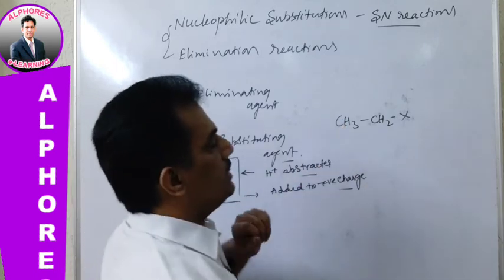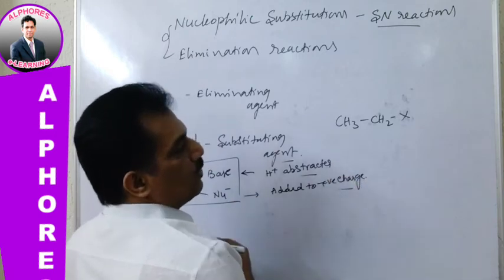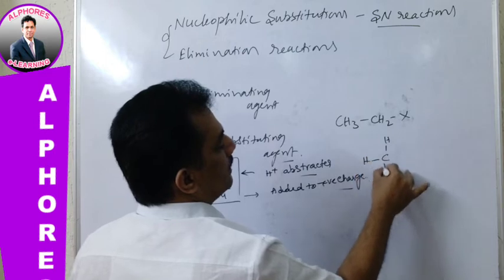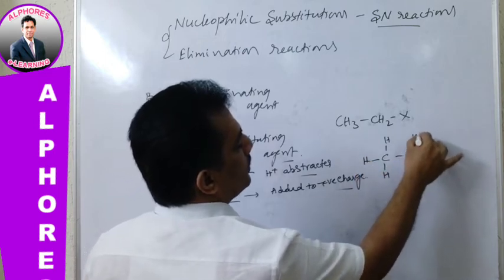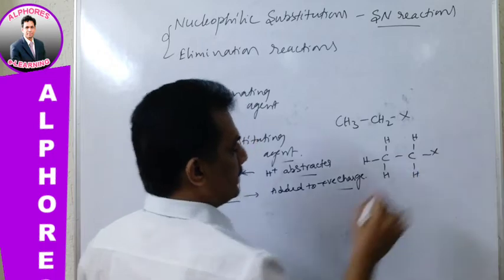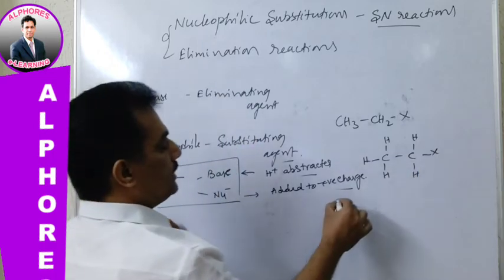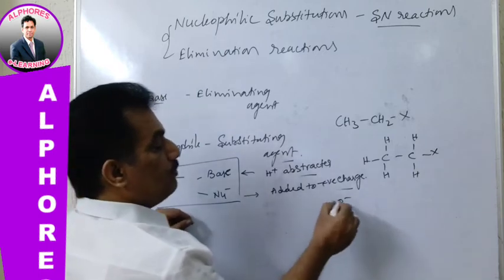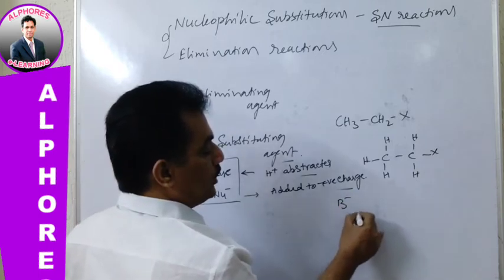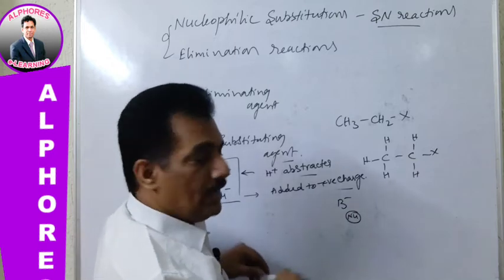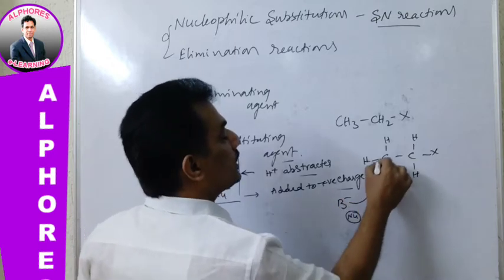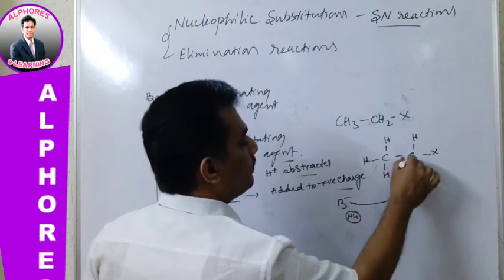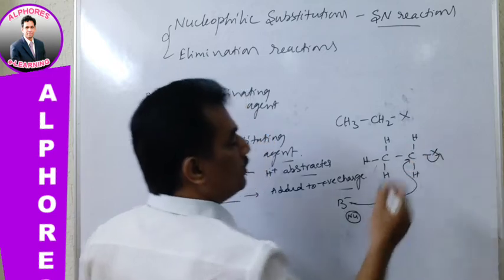Here in this case, two different phenomena you can observe. Let me write like this: H, H, and X. Now B minus is coming towards this substrate. If it is behaving as a nucleophile, it will go towards this carbon, not this carbon, sorry, it will go towards this carbon and make the leaving group leave the substrate.